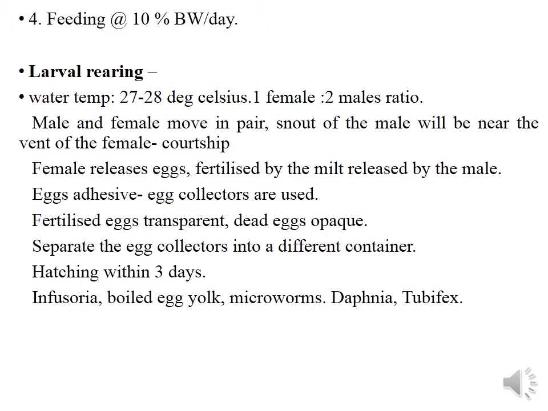In larval rearing, the water temperature is 27 to 28 degrees Celsius. A ratio of one female to two males is kept during breeding season. A breeding tank is taken, and into the breeding tank 1 female and 2 males are introduced. That ratio is maintained. Male and female move in pairs, and the snout of the male will be near the vent of the female. That is a behavioral pattern goldfish show during courtship. And the female releases eggs, which are fertilized by the milt released by the male.